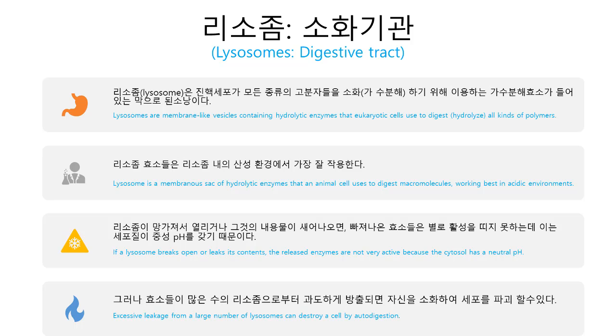So let's have a look at lysosomes and their digestive compartments. A lysosome is a membranous sac of hydrolytic enzymes that many eukaryotic cells use to digest, or hydrolyze, macromolecules. Lysosomal enzymes work best in the acidic environment found in lysosomes. If a lysosome breaks open or leaks its contents, the released enzymes are not very active because the cytosol has a near neutral pH. However, excessive leakage from a large number of lysosomes can destroy a cell by self-digestion.